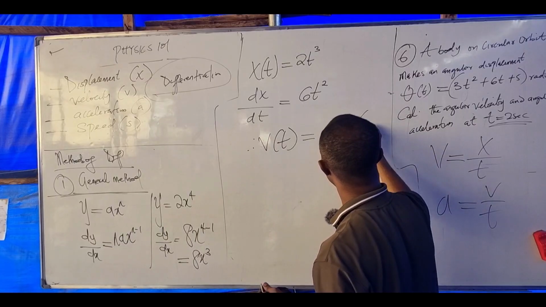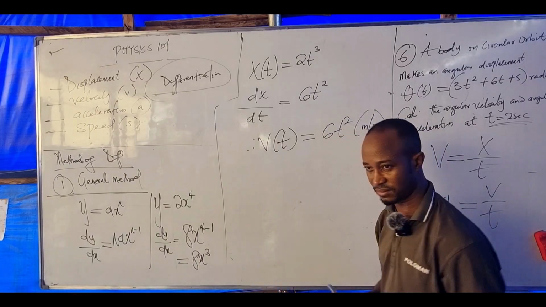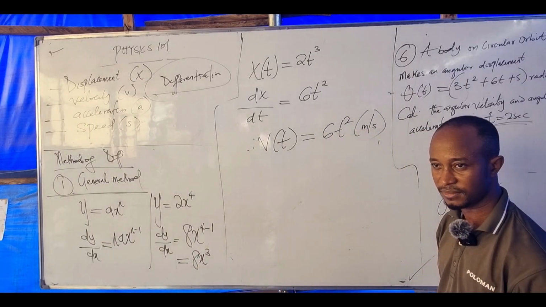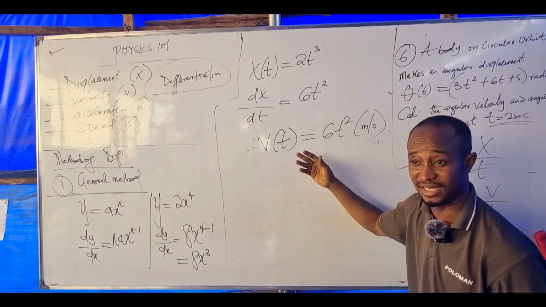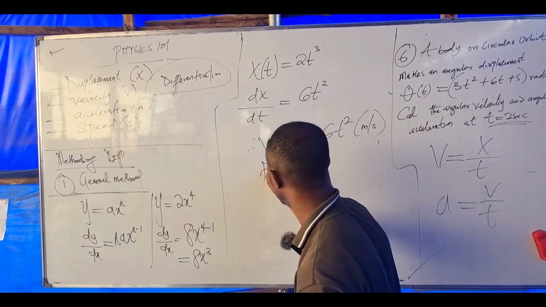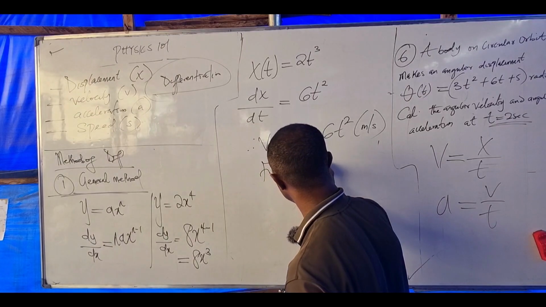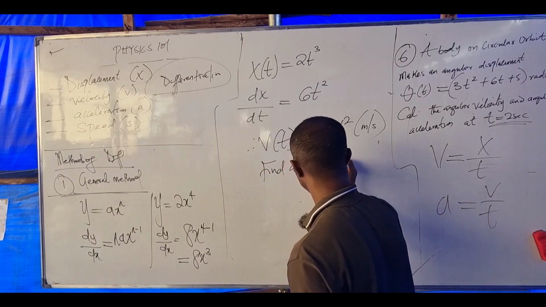That means that my velocity at any time t is equal to 6t squared, in meters per second. Are you getting it now? They might tell you to further find acceleration. What is acceleration?